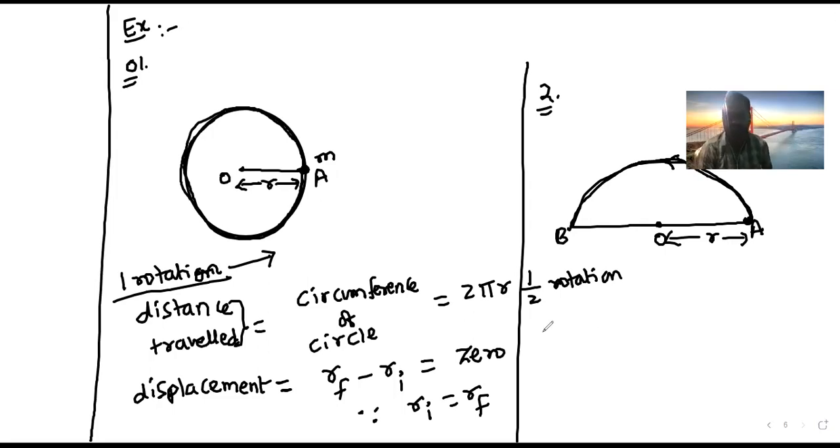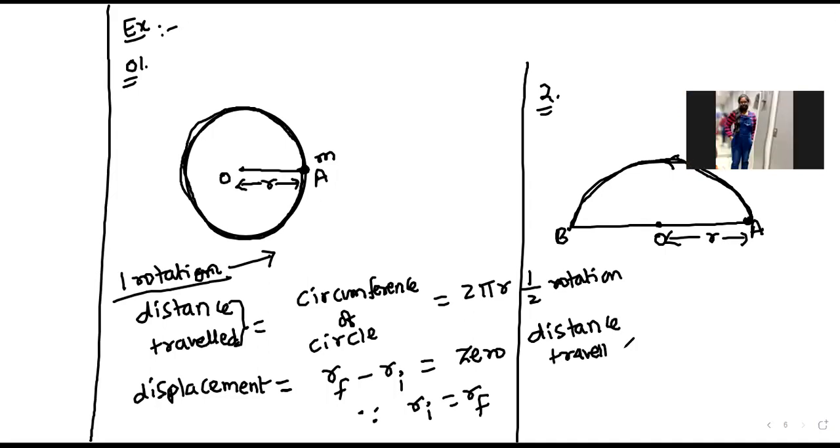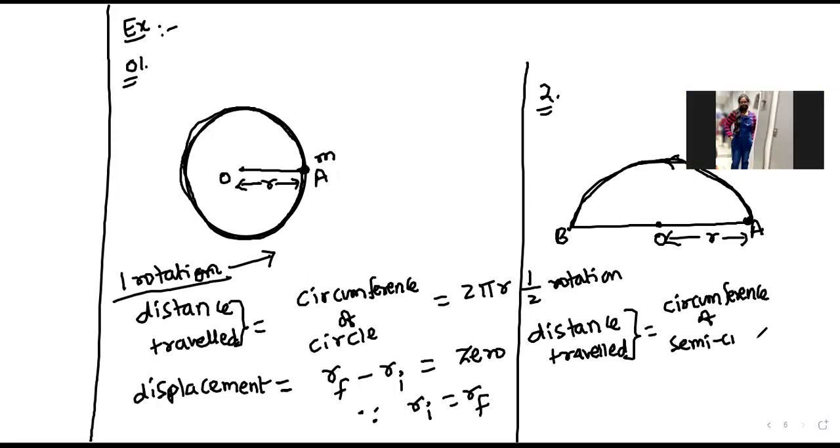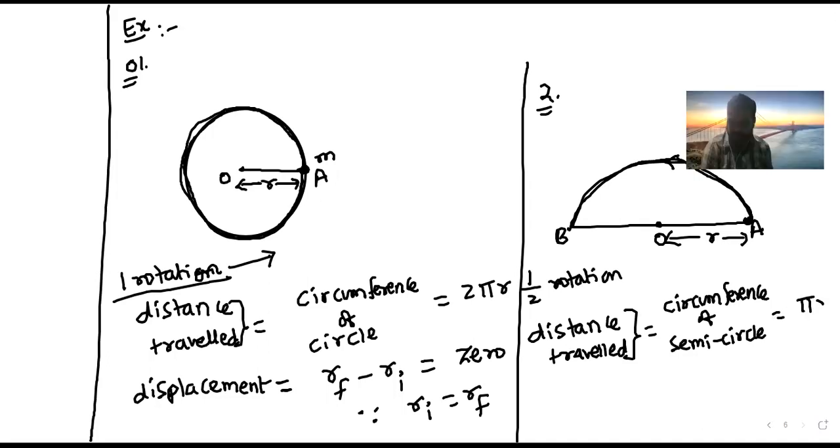Now, in this case, I want to find the distance traveled. Circumference of a semicircle. Very good. So the circumference of a semicircle, we can write it as pi r, half of the circumference of a circle. That is pi r.